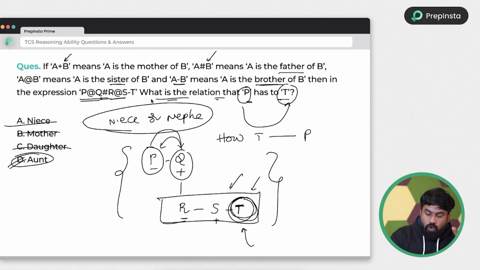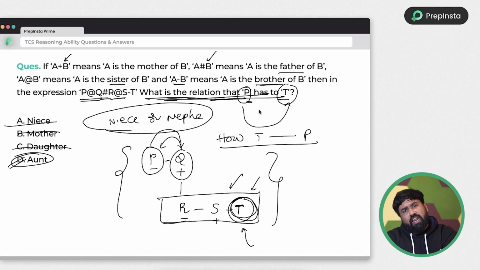Why? Because they said, what is the relationship between them? If they asked how T relates to P, then the answer is either or. But if they're asking how they are related, you have to tell either P's relation or T's relation. T's relation I can't predict, so I am taking P's relation directly. So this is how you have to do the problems.